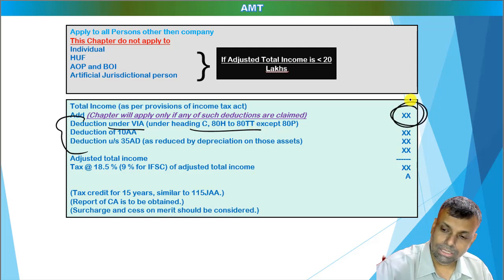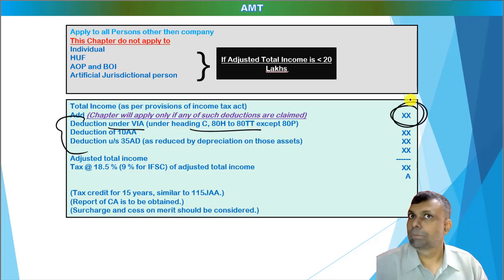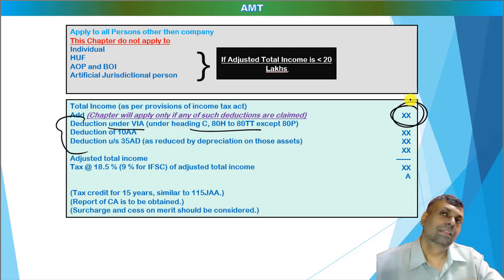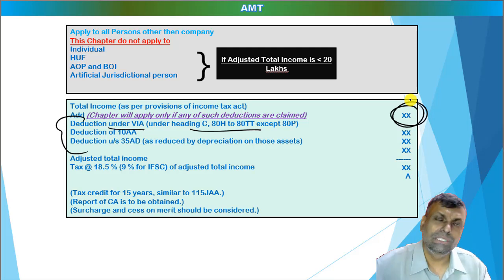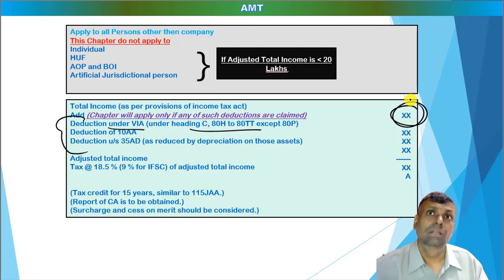So you start with your total income, as per the provisions of the Income Tax Act, and add back if you have claimed this particular deduction. Now just imagine there is some assessee who is not covered by any of this. That means the assessee is not covered by 10AA or the specified Chapter 6A deduction, say for example. Such assessees will not have AMT applicable by itself.